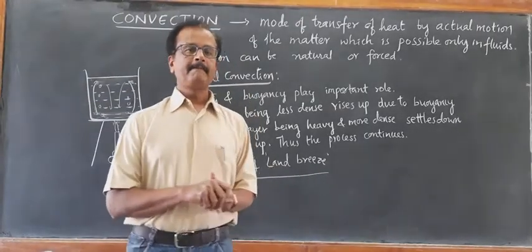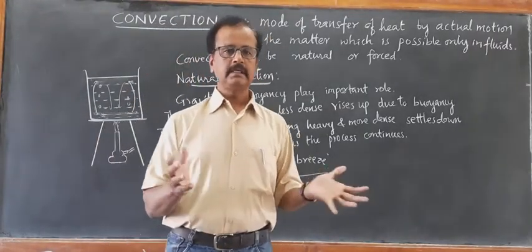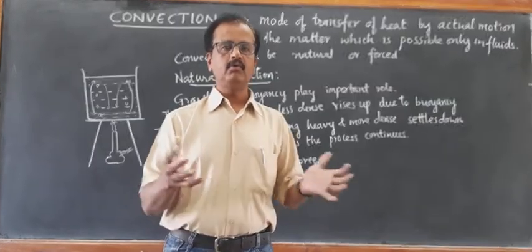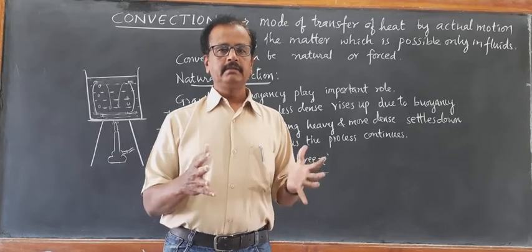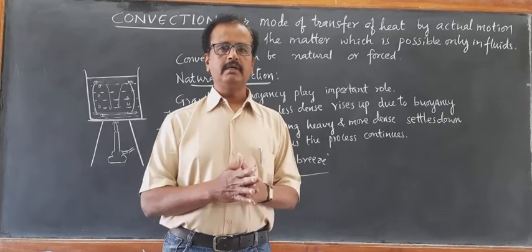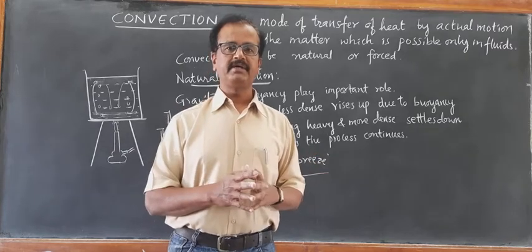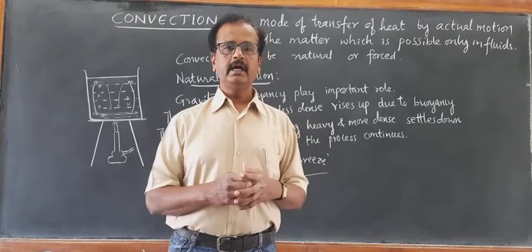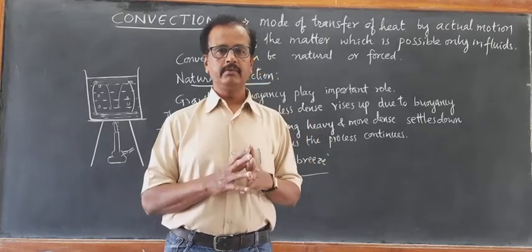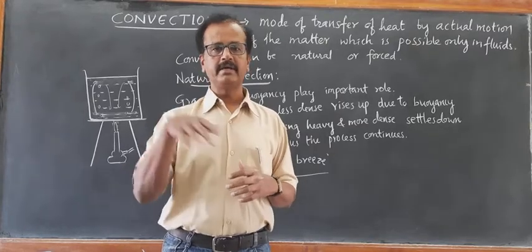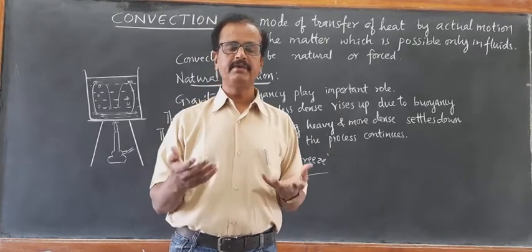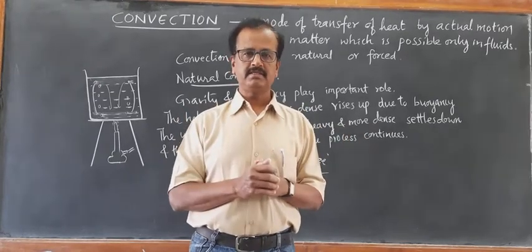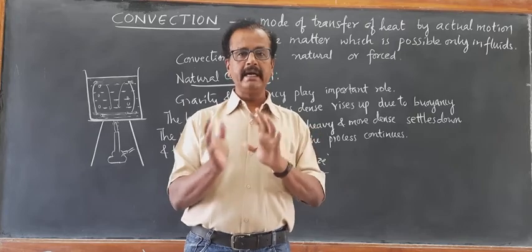Let us consider the example of a water body like a lake, river or ocean. As you know, water has a maximum specific heat. Water gets heated up very slowly and cools down also very slowly. Whereas the land surface surrounding the water heats up very fast and cools down also very fast. So during daytime,